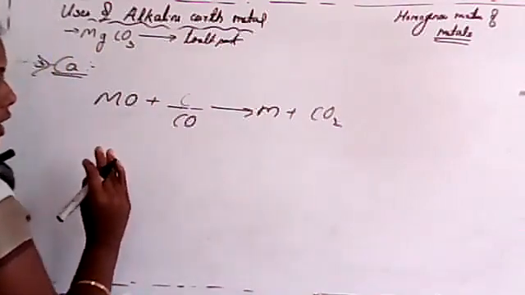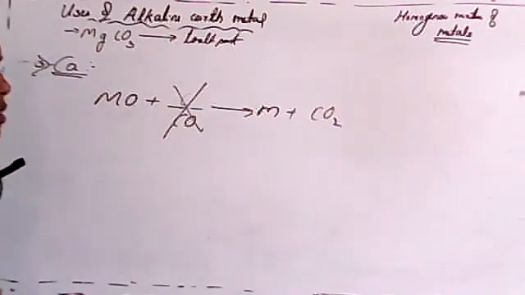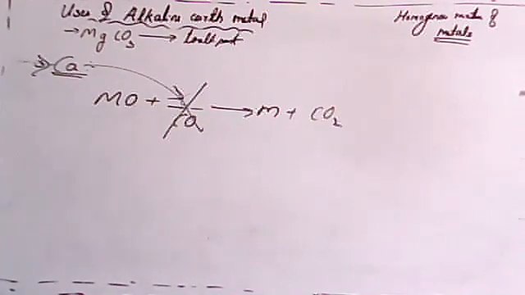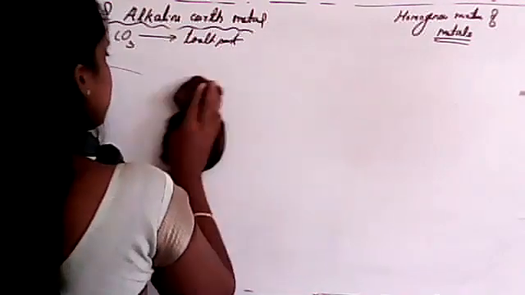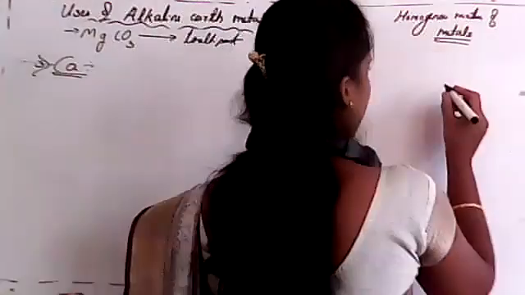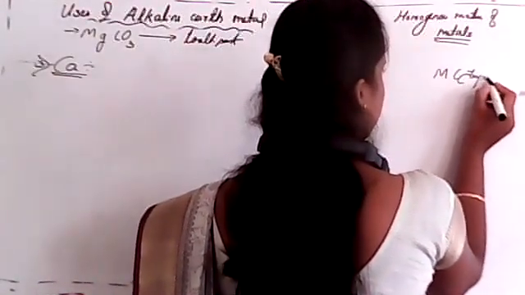If the reduction process is not applicable with carbon or carbon monoxide, in that case we can use calcium for the reducing purpose. Students, listen here. In a metallurgy part, first we consider the impure metal.